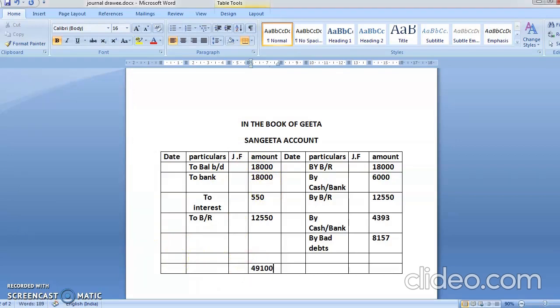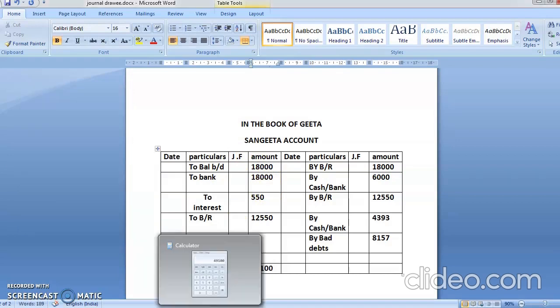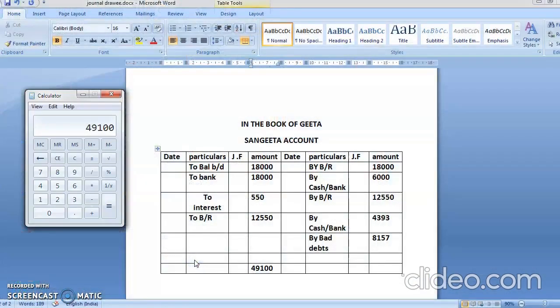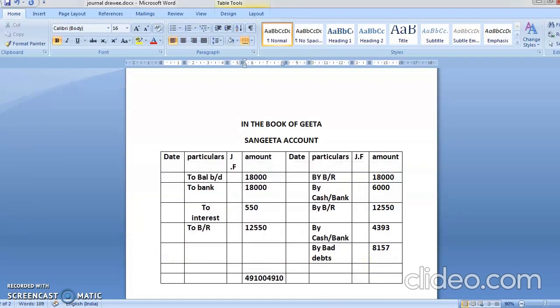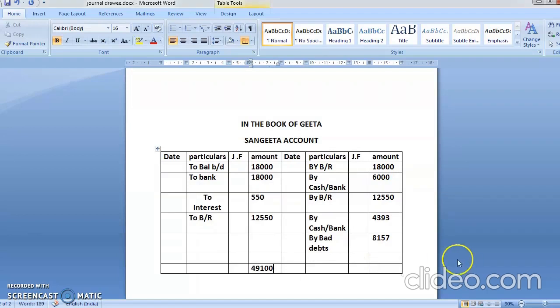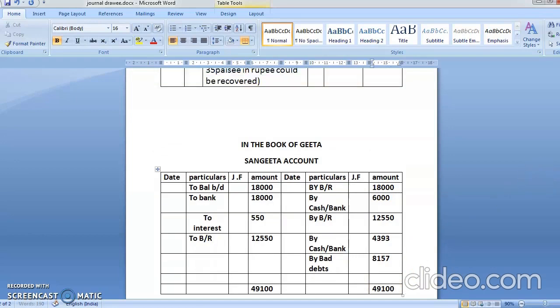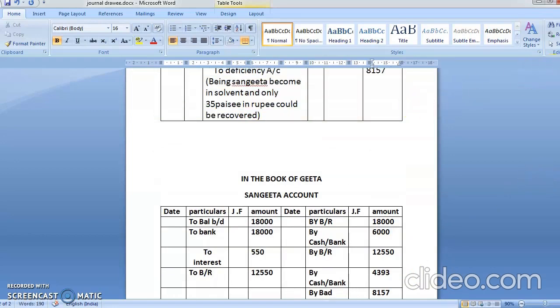Again your credit total will be 18,000 plus 6,000 plus 12,550 plus 4,393 plus 8,157. See, the total comes to 49,100.